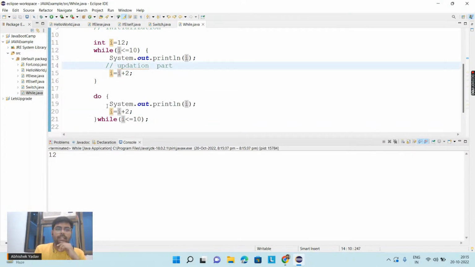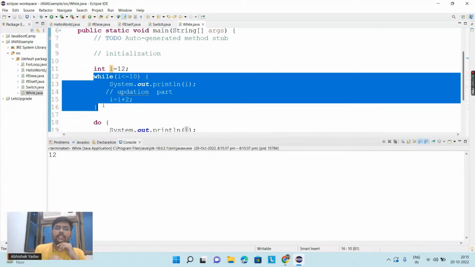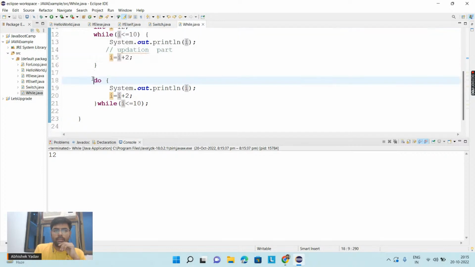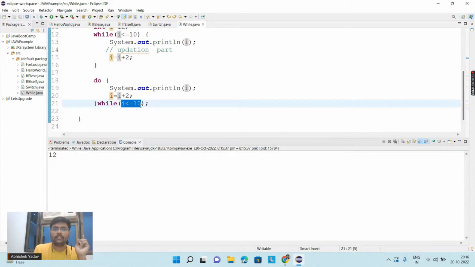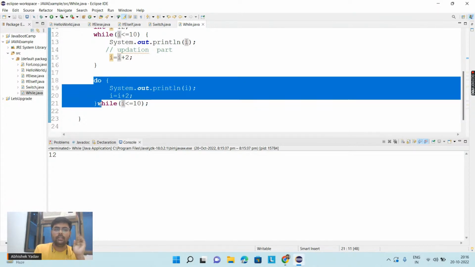Okay, so you can see for the first while loop I am not executing the body of the while loop because the condition is false for the first time. But when I am writing the do while part, just for the first time I am executing the body of the do while irrespective of the condition, right? And after executing the body of the do while, what am I checking? I am checking the condition. The condition is false. So that's why for the next time, I am not executing the body of do while. Okay, everyone. So this is the difference between while and do while.